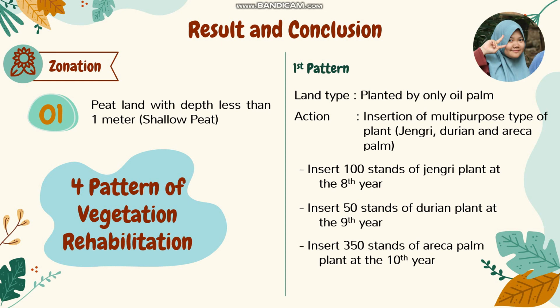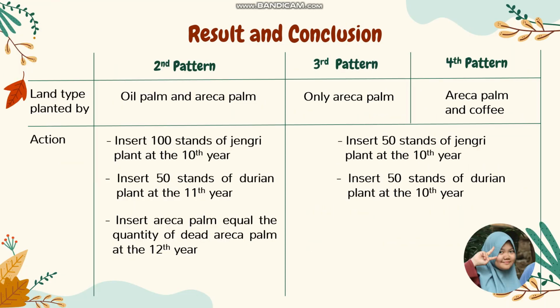In the 9th year, insert 50 stands of durian, and in the 10th year, insert 350 stands of areca palm. This pattern does not reduce the quantity of oil palm trees by cutting them out. Rather, leave them until the quantity reduces naturally and do not replant them. The second, third, and fourth patterns can be seen in this table.